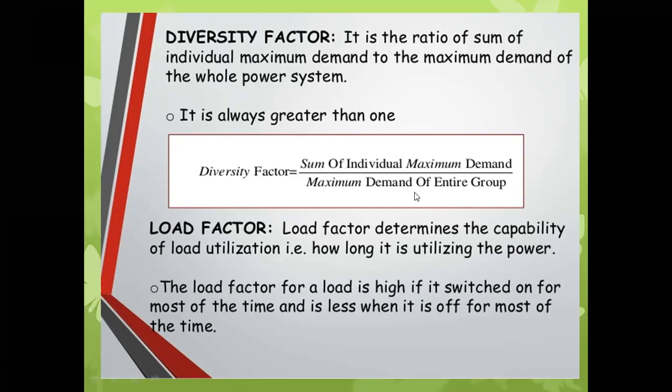So the numerator is greater and the denominator of the ratio is lesser, which means the ratio will always be greater than 1. Okay, so remember this point. The diversity factor should ideally be minimum, but it is always greater than 1.